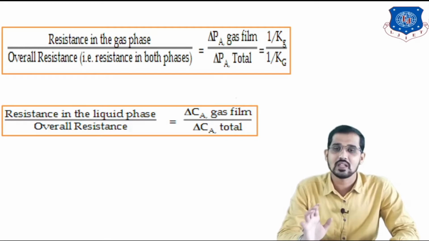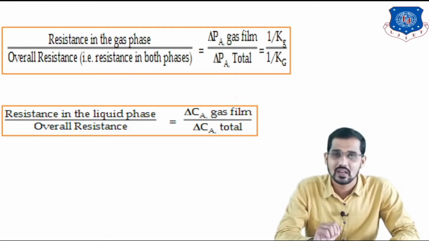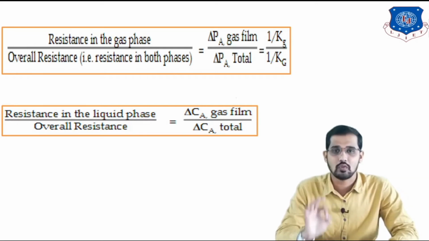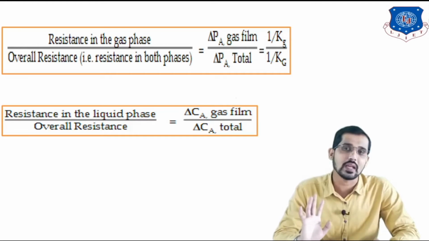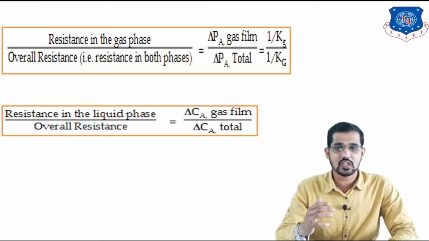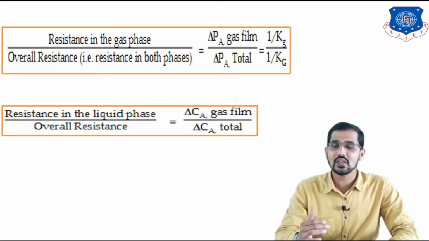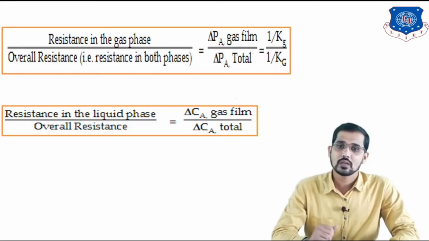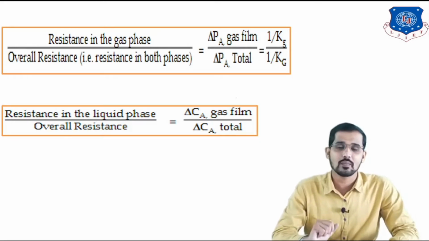Resistance in the liquid phase can be written as 1 upon small kl divided by 1 upon capital Kl. So in terms of mass transfer coefficient, resistance in the liquid phase divided by overall resistance is equal to 1 upon small kl divided by 1 upon capital Kl. In terms of the gas phase, 1 upon small kg divided by 1 upon capital Kg, and in terms of the liquid phase, 1 upon small kl divided by 1 upon capital KL. So this is all about resistance in both phases, the liquid phase and the gaseous phase.